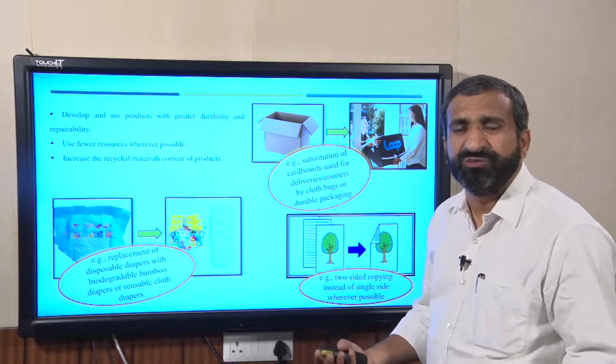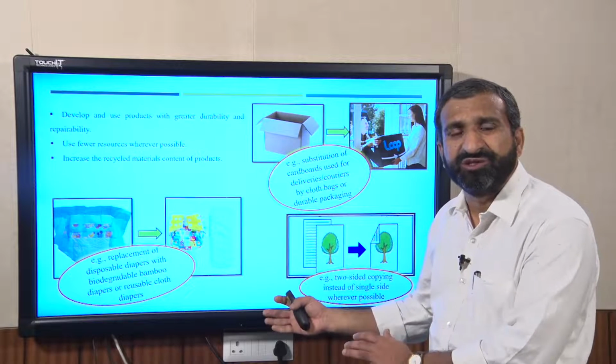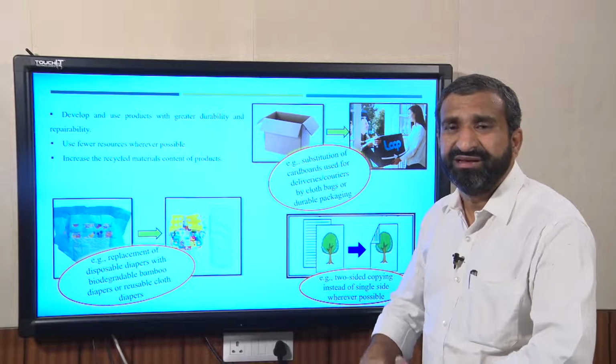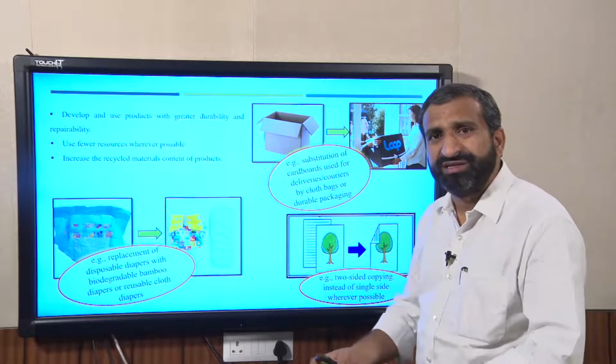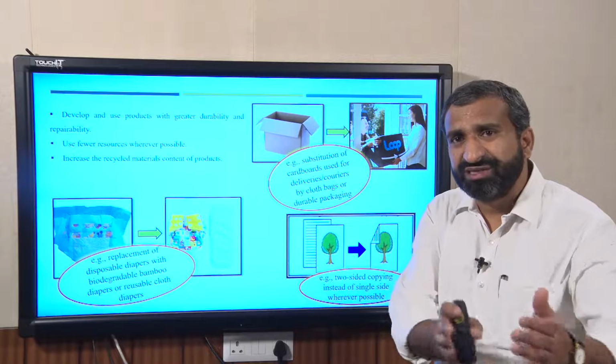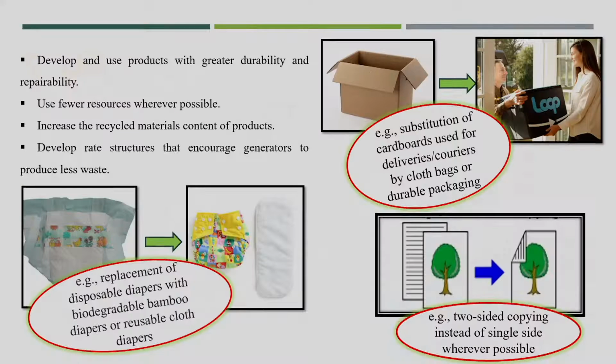Maybe we won't be able to produce compost out of that, but at least it won't get disposed of into the disposal site, it will degrade wherever possible. So obviously the total quantity of waste generation, and also collection, will get reduced.